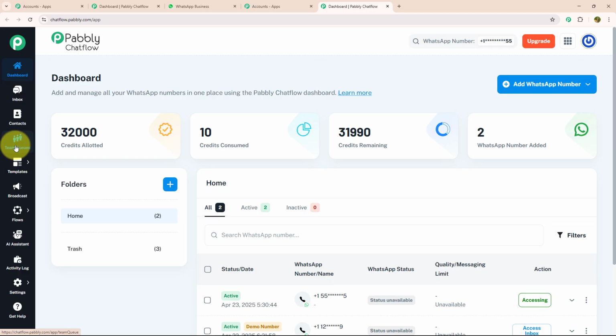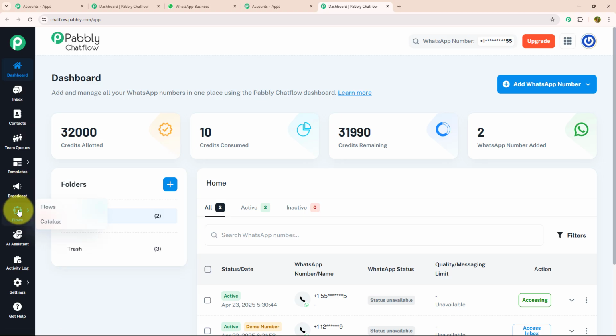performances. Below team queue, we have template section where you can create customized template, and by creating customized template, you can give personalized touch to your chat. Below that, we have broadcast section where you can send mass message to bulk of customer using customized template.